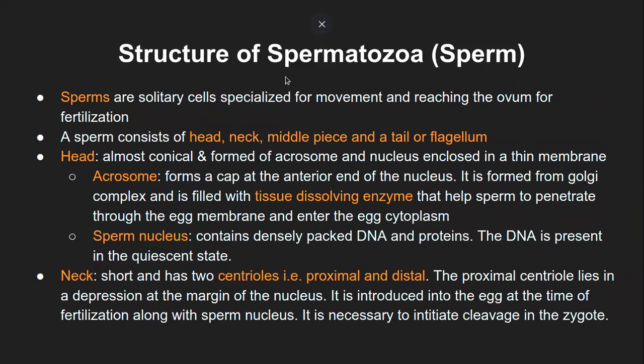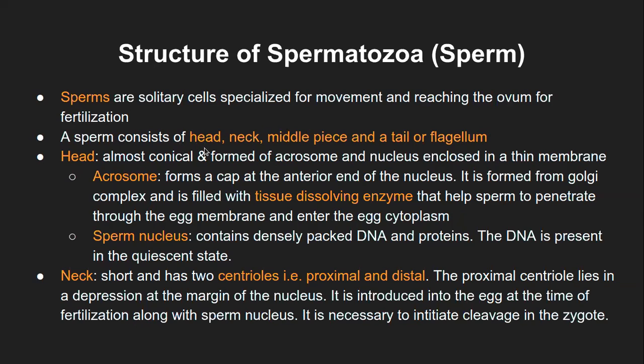Anyway, we will continue. So, structure of spermatozoa. That is the final matured sperm structure. These are solitary cells. That means they don't exist in a tissue-like network. Tissues are usually a group of cells with similar function. Now, sperms, though they all have the same function, are not grouped. They are solitary cells. That means they move as a single cell, and they are specialized for movement and reaching the ovum for fertilization. Obviously, that is the final aim.